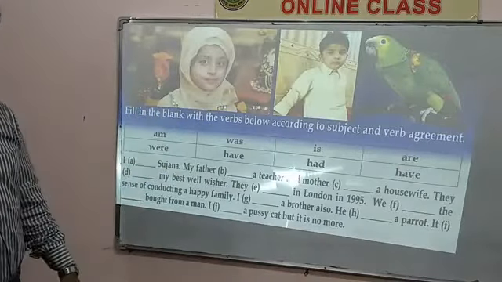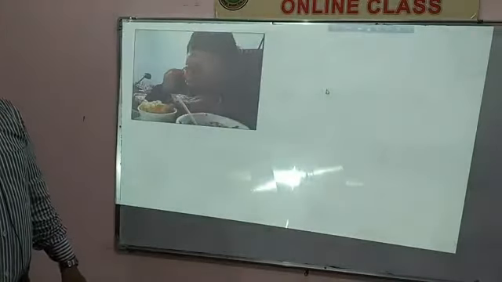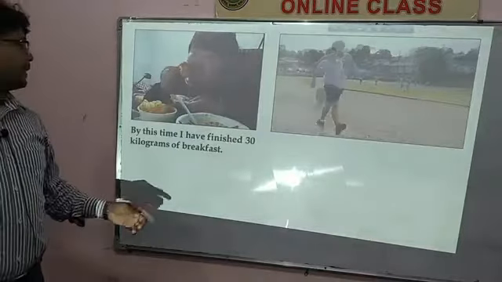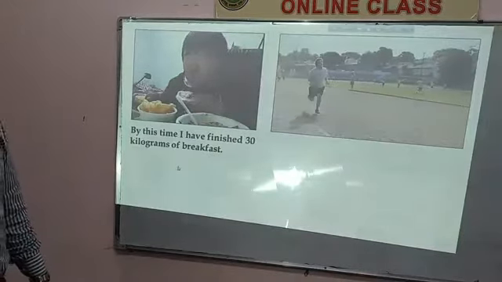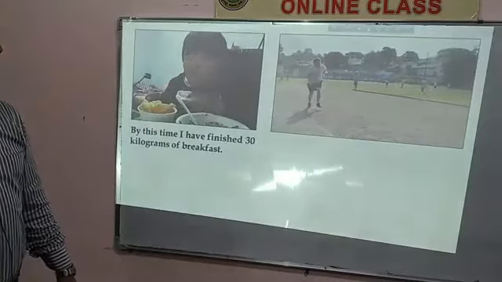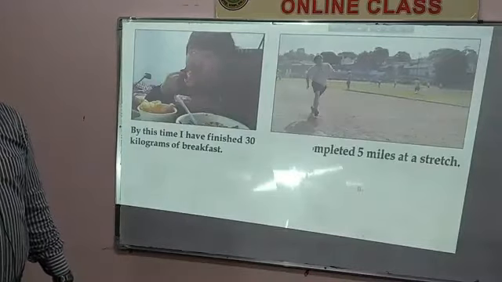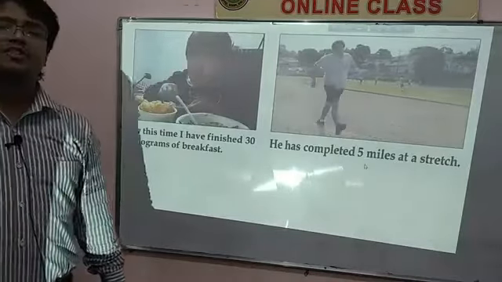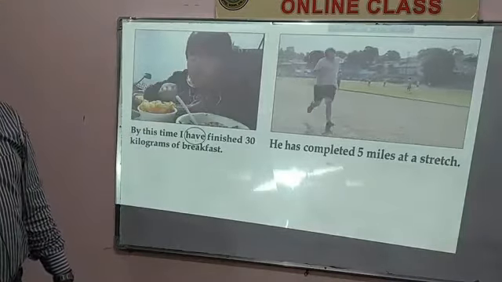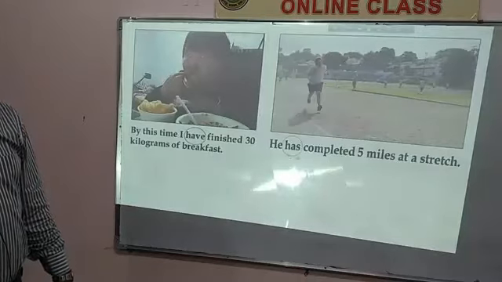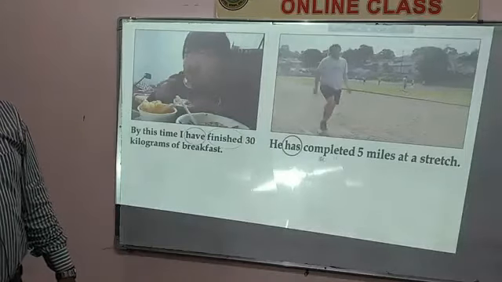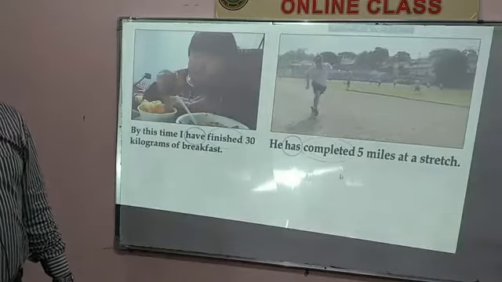Okay. So, dear students, you see a picture, two pictures here. In the first picture, we see that by this time I have finished 30 kilograms of breakfast. It means here it is an action, and here we see that he has completed 5 miles at a stretch. So, here you see have, and here you see has, and another word, the verb finished, and here you see that the verb is completed.